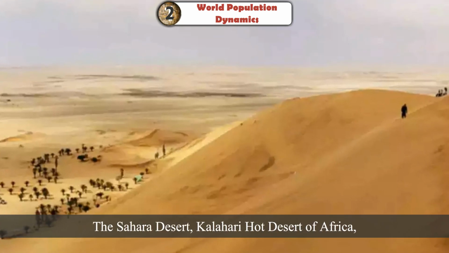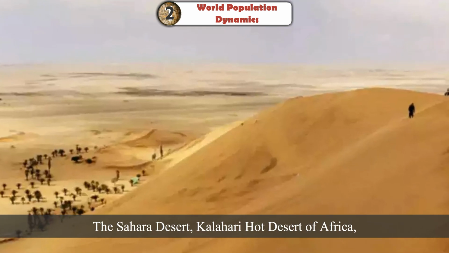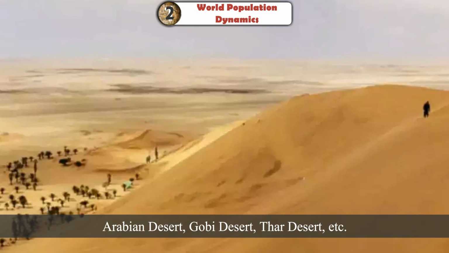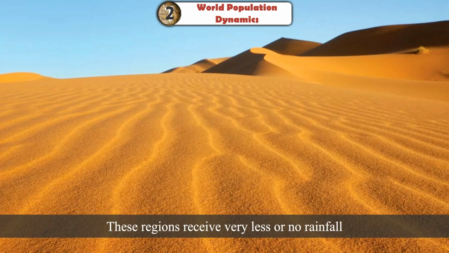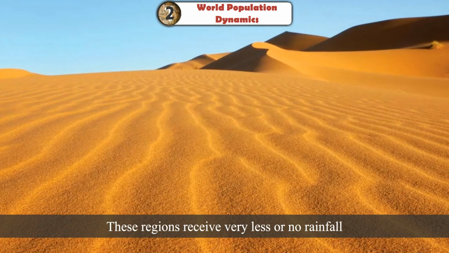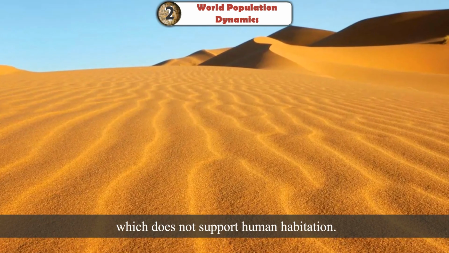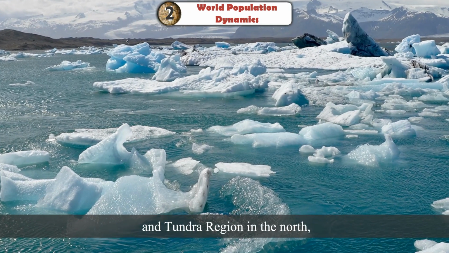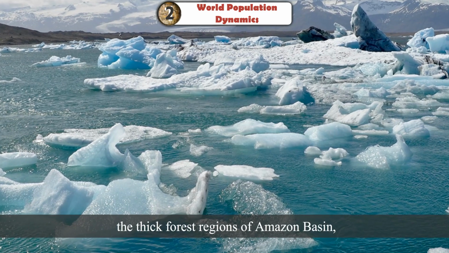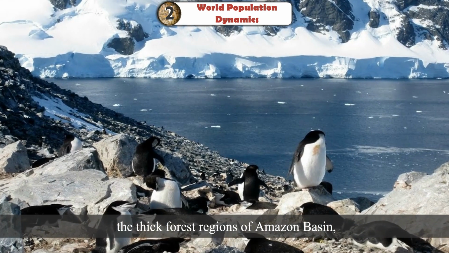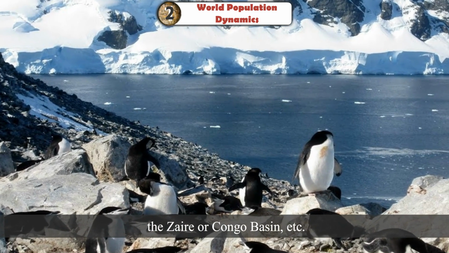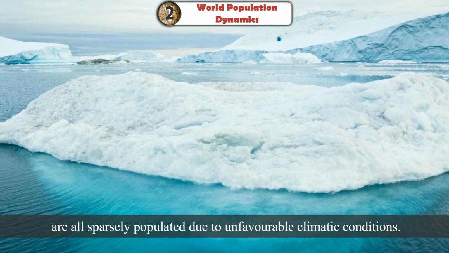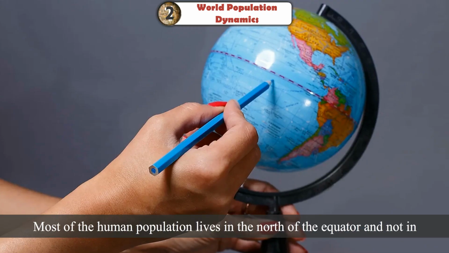The Sahara Desert, Kalahari Hot Desert of Africa, Arabian Desert, Gobi Desert, Thar Desert, etc. are the hot deserts. These regions receive very little or no rainfall, which does not support human habitation. The polar regions of Antarctica in the south and the tundra region in the north, the thick forest regions of Amazon, the Zaire or Congo Basin, etc., are all sparsely populated due to unfavorable climatic conditions.